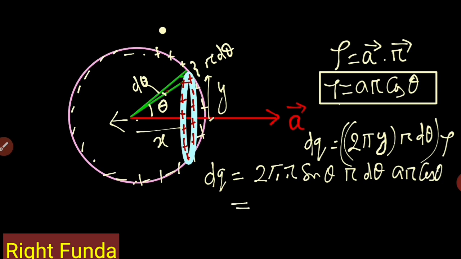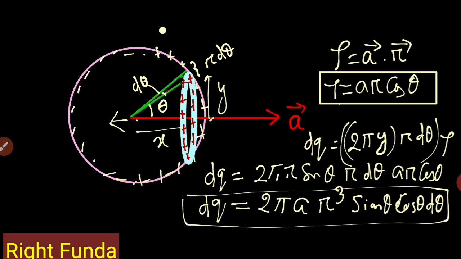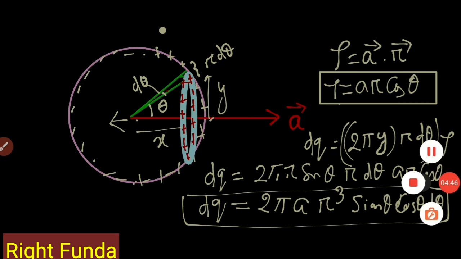Simplifying, 2, pi, and three r's, so A r cube are constants, and we have sine theta cos theta d theta. This much charge is on the ring that I considered.